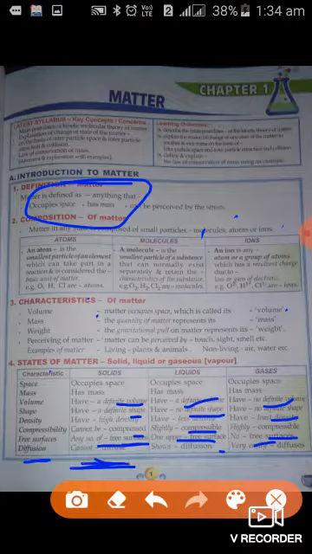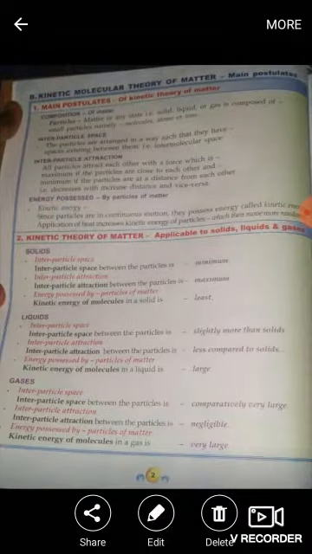In case of liquid, they can show diffusion. Their particles can mix with one another. But in case of gases, the diffusion is very fast. Why? Because gas molecules have very high kinetic energy. They can move freely. So therefore the rate of diffusion in case of gases is very high. In case of liquids there is enough diffusion, but in case of solid no diffusion. After this, next topic on next page, that is